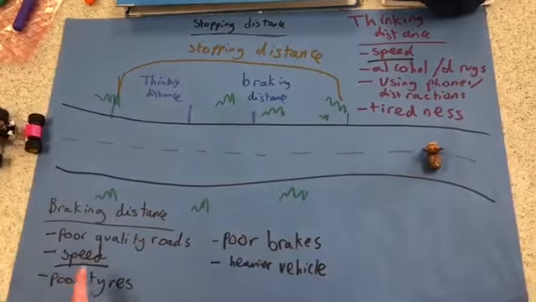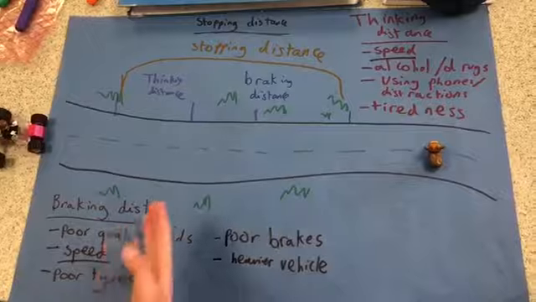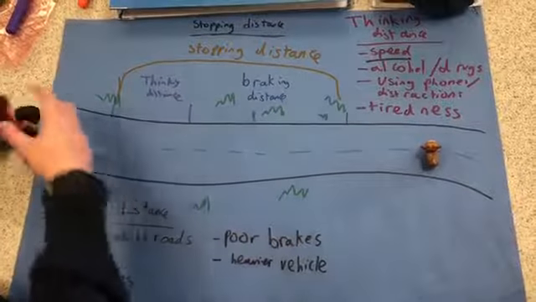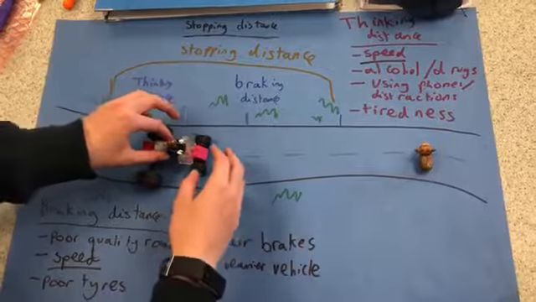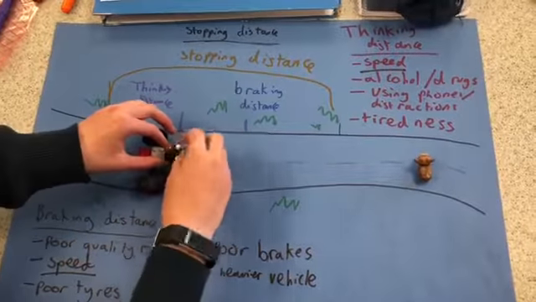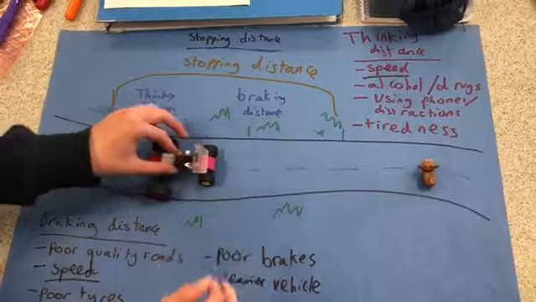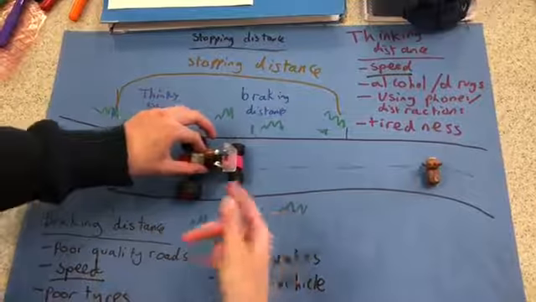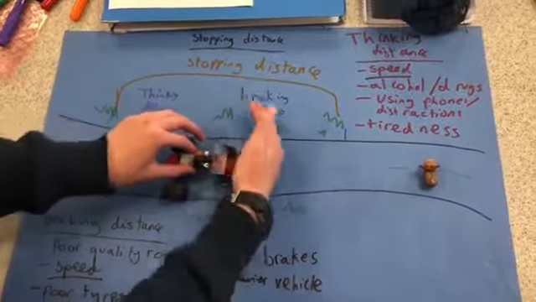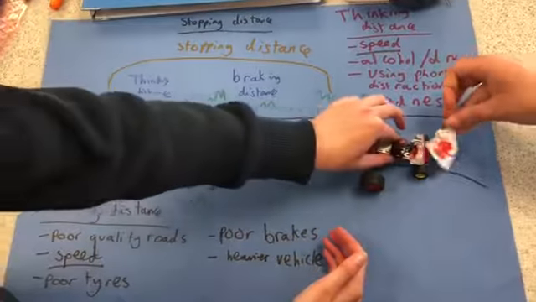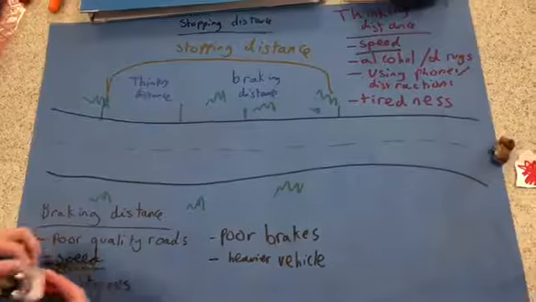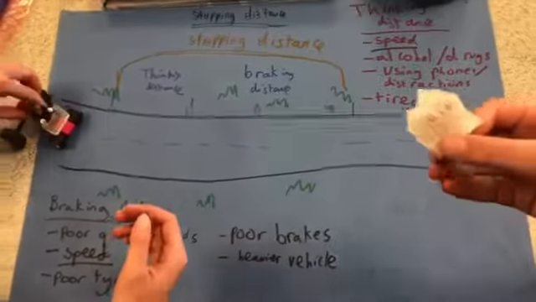So imagine that the car is going quite quickly, so it has a lot of speed. This will mean that the thinking distance is longer because you travel further in the time it takes to think, but it also means the braking distance will be longer because you need to slow down more, which will take more time to happen, and you need more force to slow it down. And if you go too fast, you may hit a cow, as you can see, or another pedestrian.